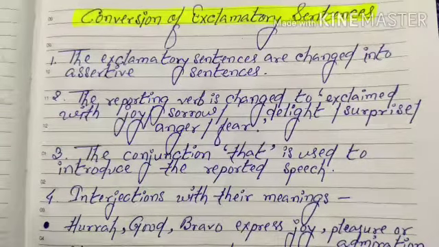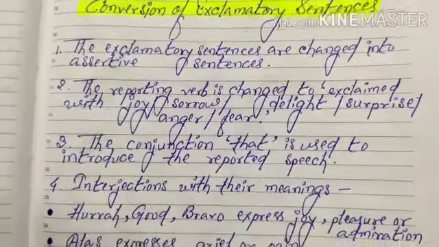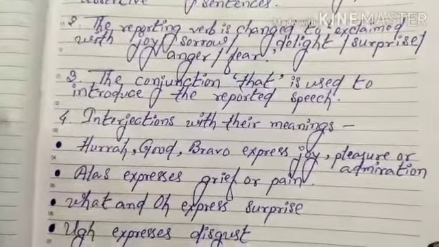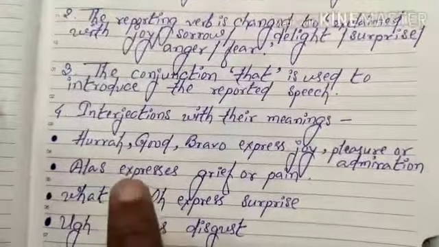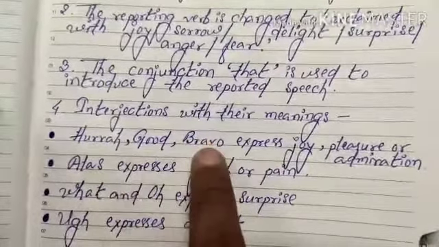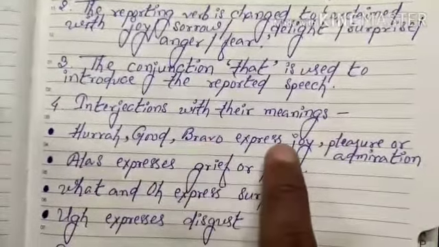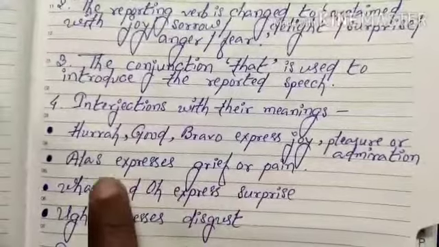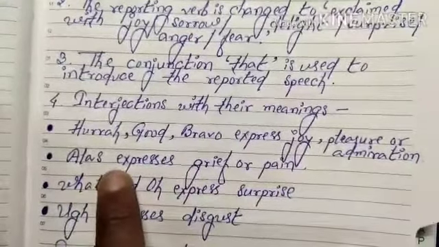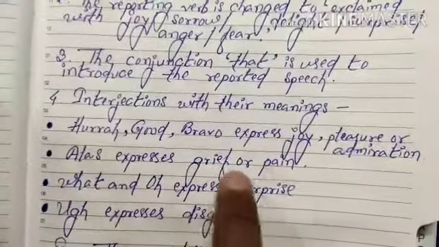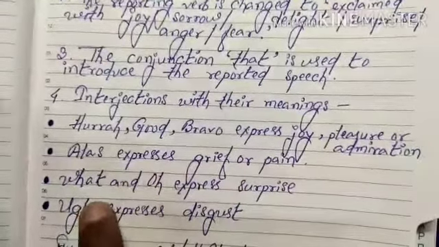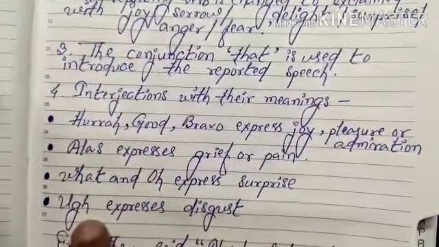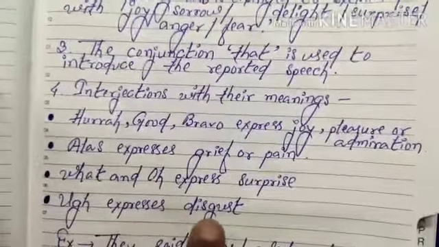And as we know, in exclamatory sentences we see many interjections. So over here I will also explain interjections with their meanings. Let's take a look. If you have an interjection like hurray, good or bravo, these express joy, pleasure or admiration. When you have an interjection like alas, it expresses grief or pain. When you have interjections like what or oh, it expresses surprise. And when you have an interjection like ugh, it expresses disgust.